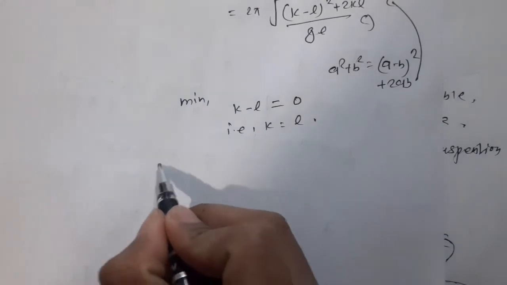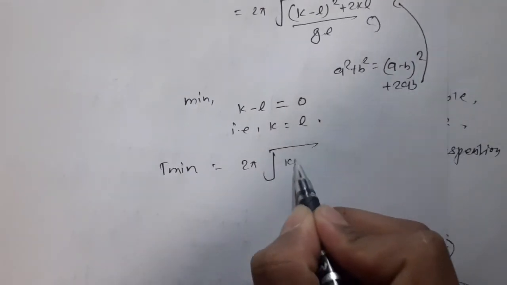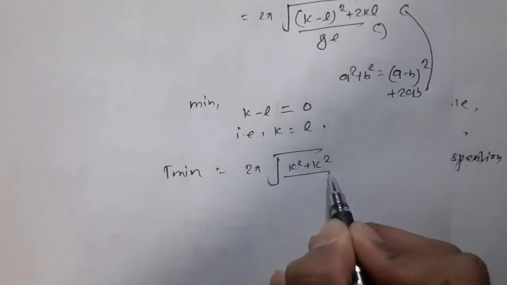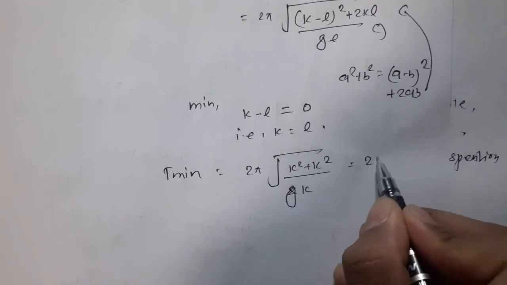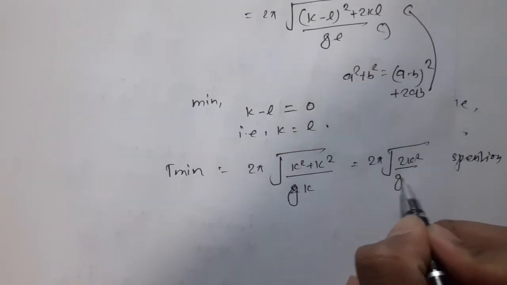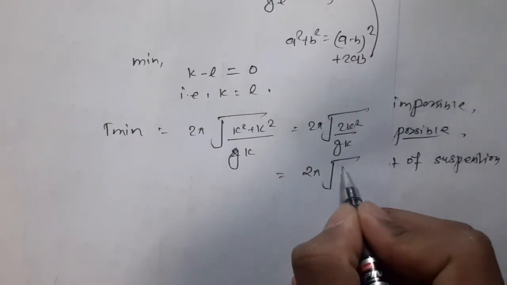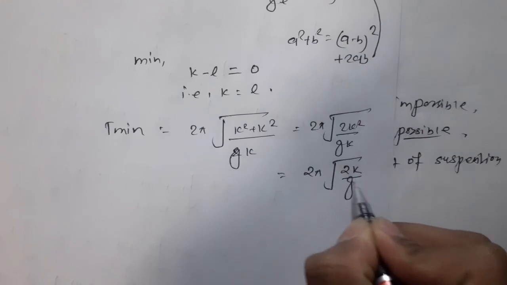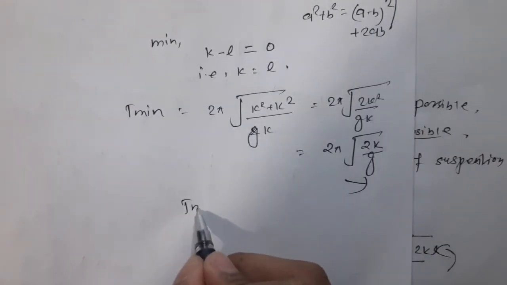Now T minimum is 2 pi root under k square plus k square upon g into k. This is 2 pi root under 2k square upon gk, which is 2 pi root under 2k upon g. This is the required expression for T minimum.